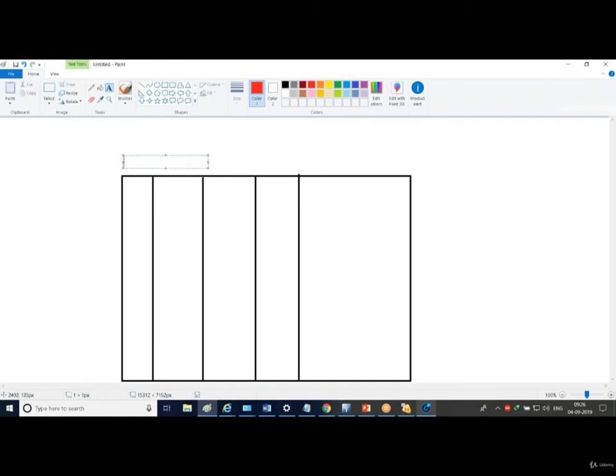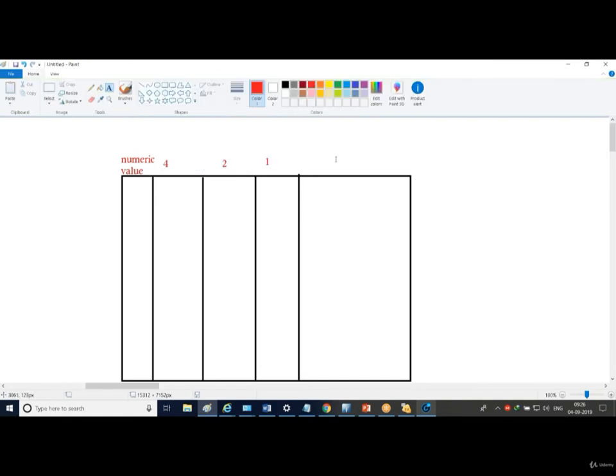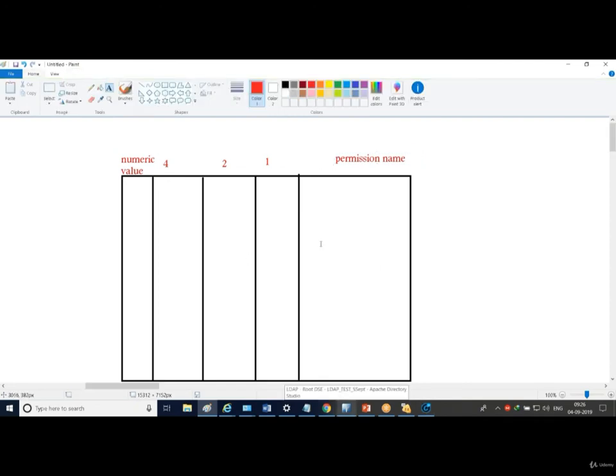First of all, I want a column which will have a numeric value. So let me write over here numeric value, and that is the column which is named as 4. This is the column which is named as 2, and this is the column which is named as 1. Okay, and here is the permission name. So I am going to create one table which, after the lecture, when you revise this video, definitely put this in your copy at any cost, because it's very important to understand.